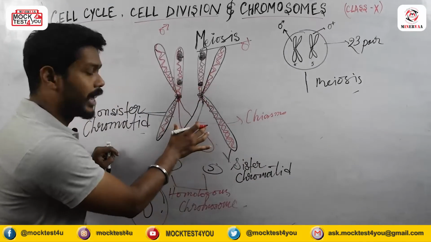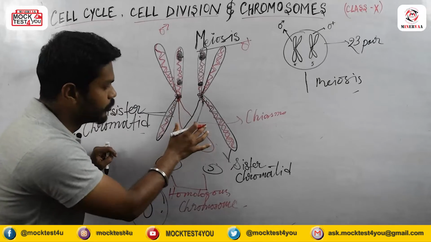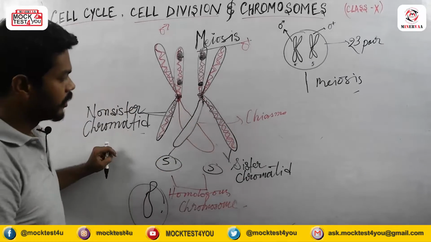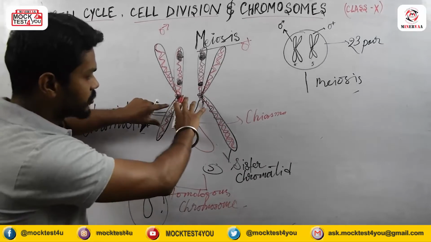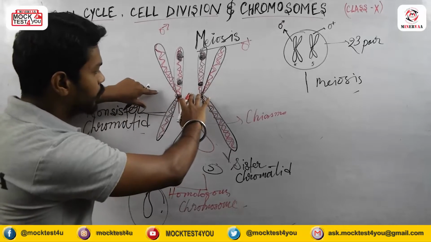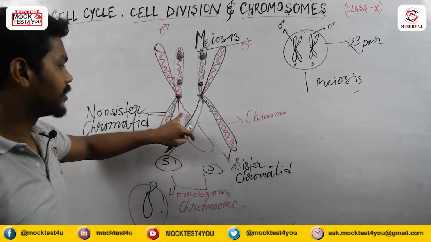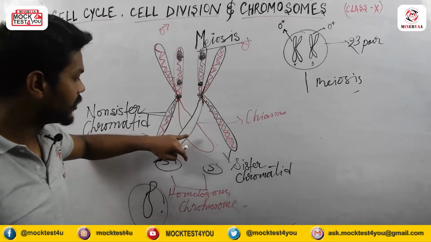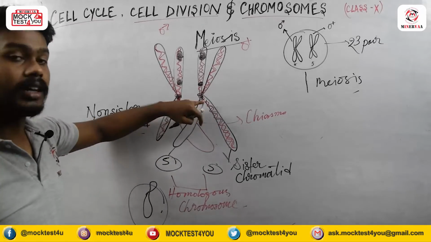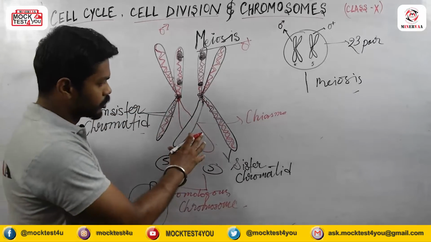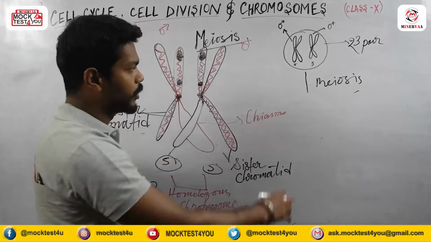This portion, the attachment portion of two chromosomes, we call chiasma. After the chiasma formation, these chromosomes will detach, and during the detachment this chromosome will take the other chromosome's portion and the other will take this one's. So this kind of thing happens during meiosis.